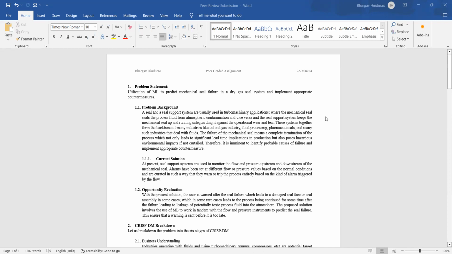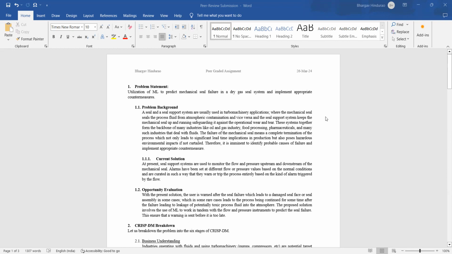As you can notice, a failure of the mechanical seal means a complete termination of the process, which not only leads to significant lead time implications for production, but also poses hazardous environmental impacts if not curtailed, because a seal failure would mean the process gas getting leaked to the atmosphere and contaminating it. So it is very imminent to identify the probable causes of failure and decide and implement appropriate countermeasures.